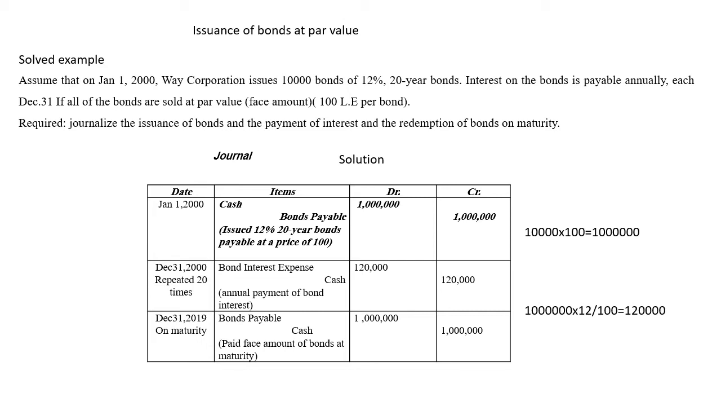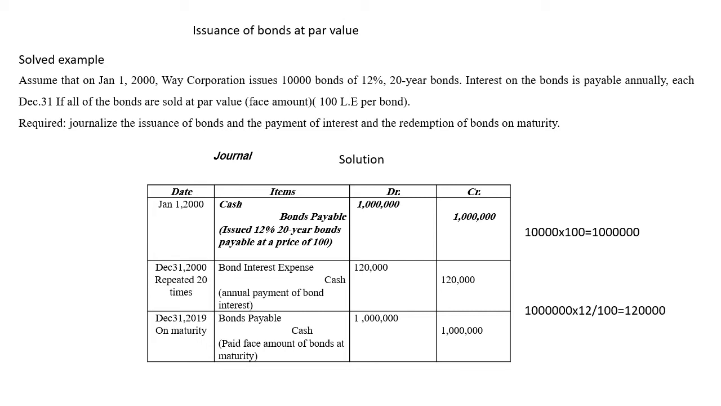So here cash was collected from issuance of bonds. So the debit is cash and the credit is the liability. We call it bonds payable. The number of bonds 10,000 multiplied by the par value of the bond 100, so it's 1 million.